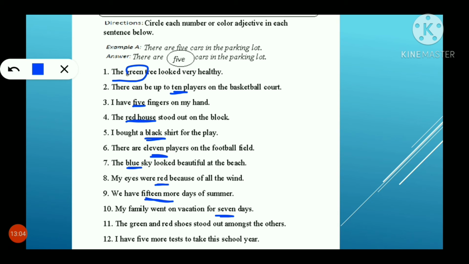The green and red shoes stood out amongst the others. Green and red. I have 5 more tests to take this school year. 5. Are you clear, students? Yes.